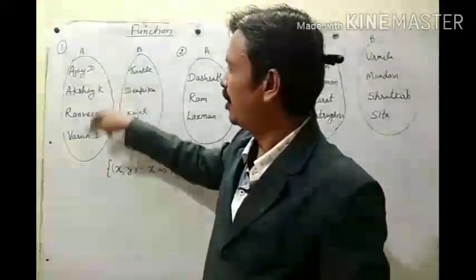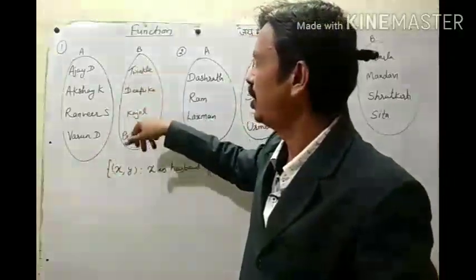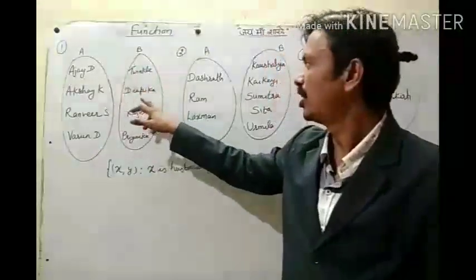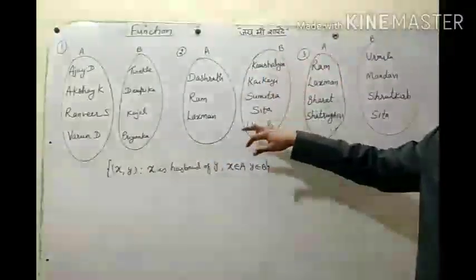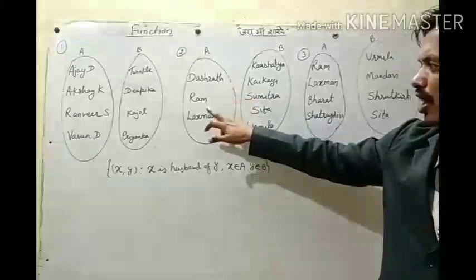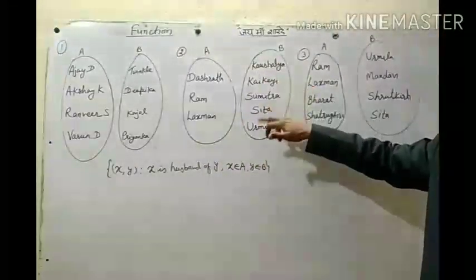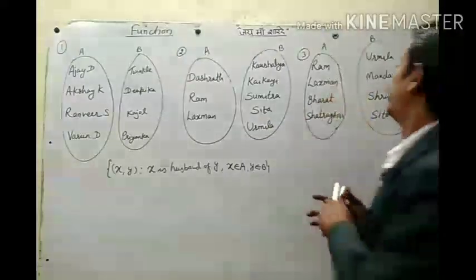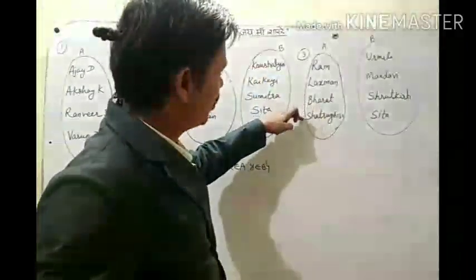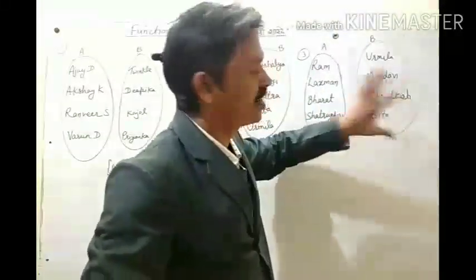Here, two sets are given, A and B. Set A has some actors: Ajay Devgan, Akshay Kumar, Ranveer Singh, Varun Dhawan, and set B has some actresses: Twinkle Khanna, Deepika, Kajol, Priyanka. In example 2, the first set has Raja Dashrath, Ram, Lakshman, and the second has Kaushalya, Kekai, Sumitra, Sita, Urmila. In the third, we have Ram, Lakshman, Bharat, and Shatrughna, and in the second set, Urmila, Mandvi, Shrutkirti, and Sita.